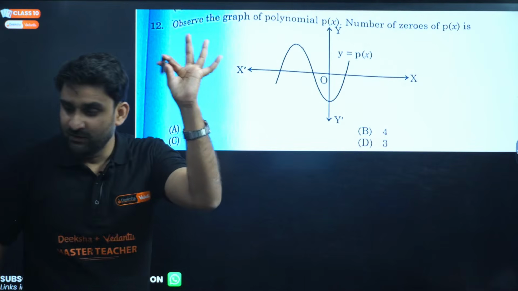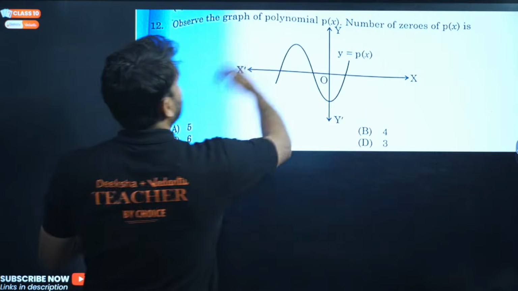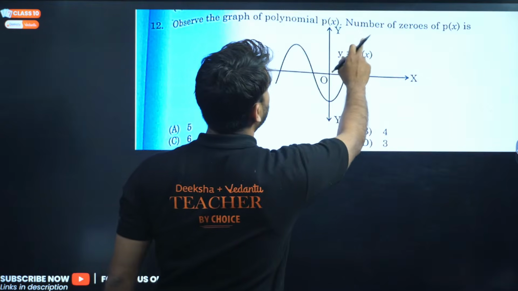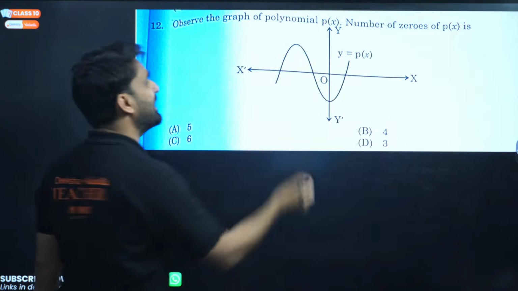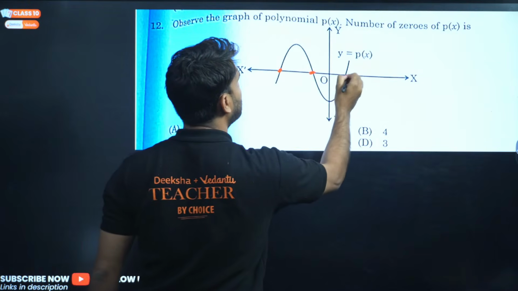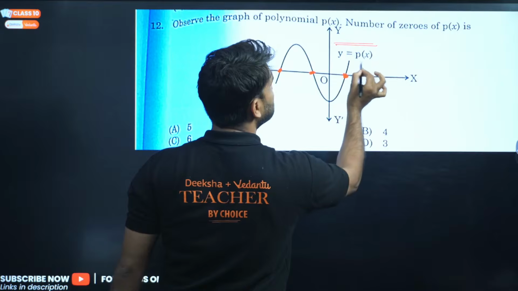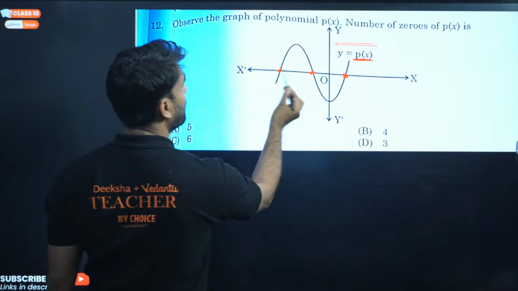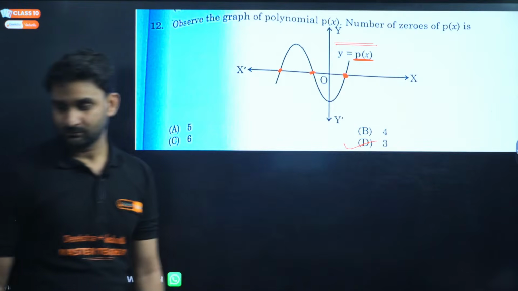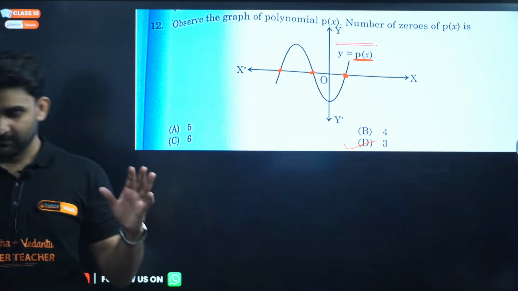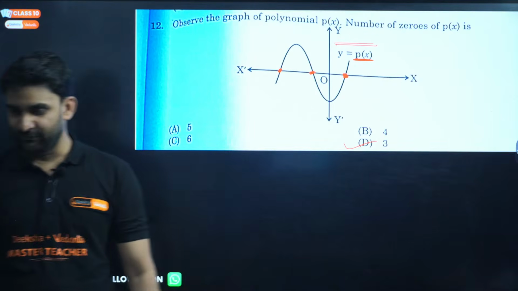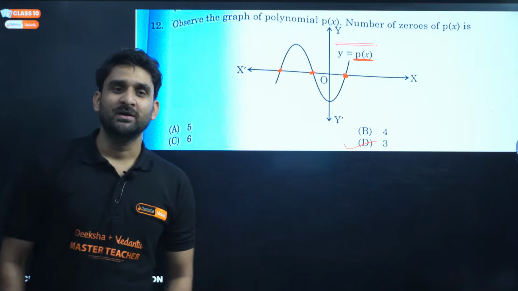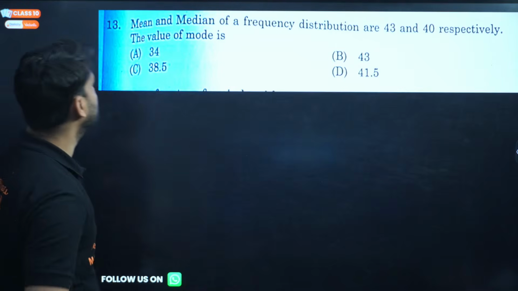We don't require even a pen. There is a graph given to you, of a polynomial, and we have solved this question earlier. So observe the graph of polynomial p(x). Number of zeros of p(x) will be, oh my god. The points of intersection with the x-axis will give you the number of zeros. Because y is p(x), the polynomial is in the form of x. So the number of x intersections will give you zeros. How many intersections? 1, 2, 3. Option number 3 will be correct. Yes, fine, buddy. Okay, so option number D will be the correct answer.